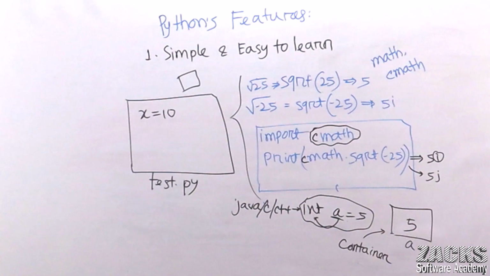Consider this is your C code, or Java or C++. Now we are writing this line. So what will happen, sir? One memory will be allocated, one container, with the name a, and this container contains the value 5. It's perfectly fine. But in Java and Python, this is not actually the concept.